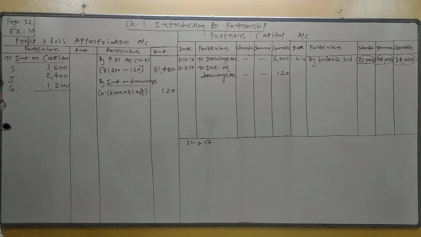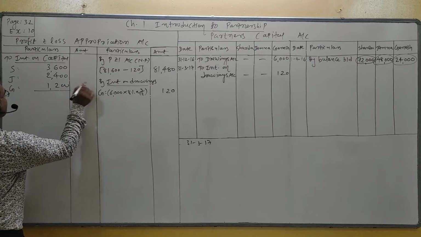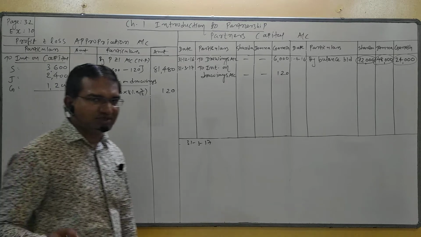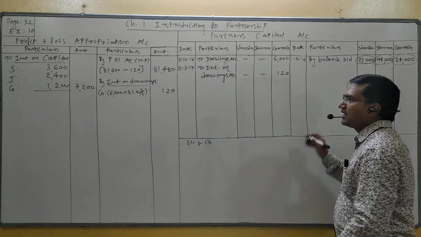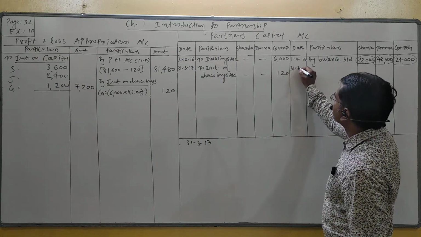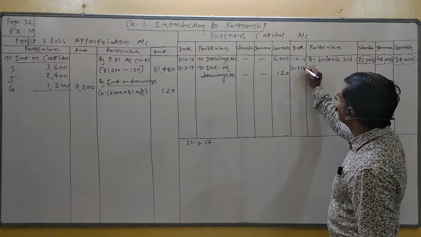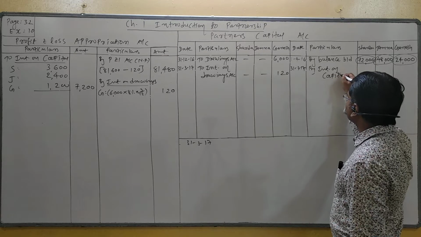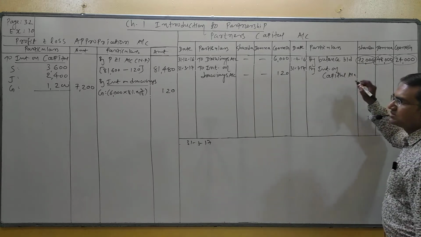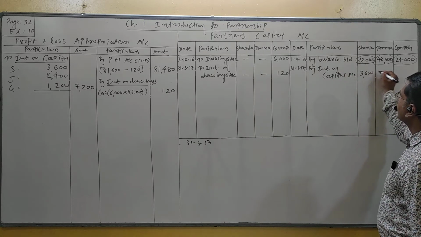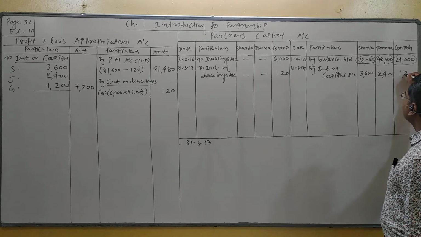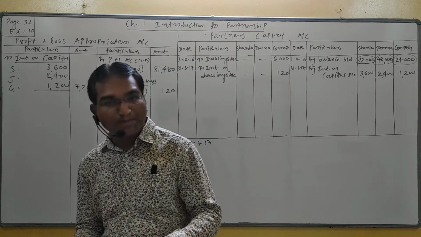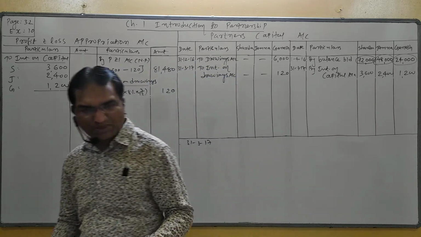Sorry, total interest on capital is 7,200. Second effect of interest on capital: partner capital credit. 31st March 17, by interest on capital account. How much? 3,600, 2,400 and 1,200. Understand?